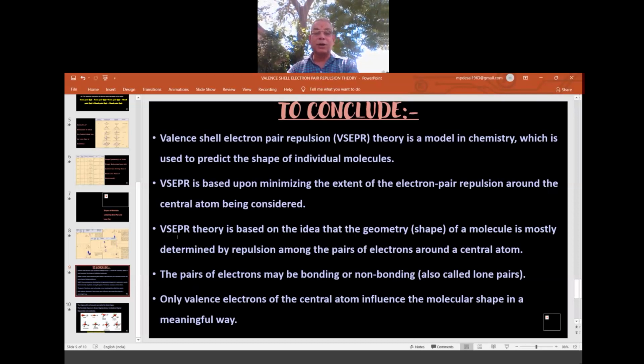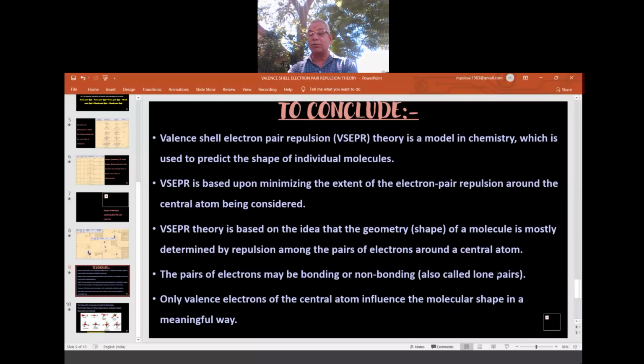And the third conclusion is that VSEPR theory is based on the idea that the geometry or the shape of a molecule is mostly determined by repulsion among the pairs of electrons around a central atom, that is lone pair and bond pair. That is the main mantra we keep in mind to go for the geometry. And next, the pairs of electrons may be bonding or non-bonding.